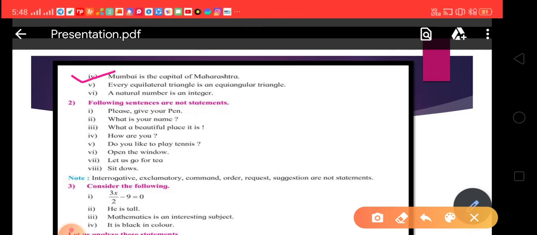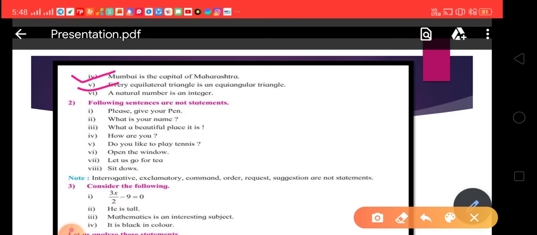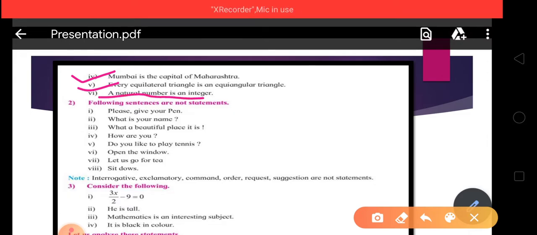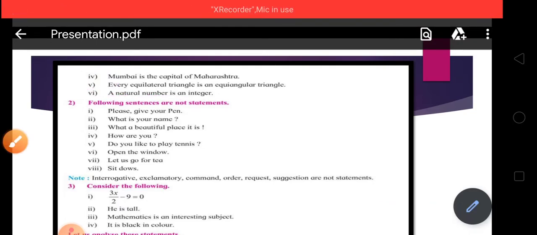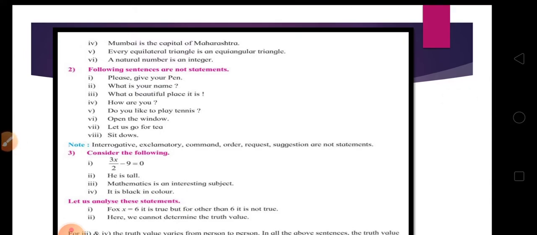Now friends, next one, every equilateral triangle is an equiangular triangle. Is it true or false? Yes, it is true. It means this sentence is also a statement. Now friends, last one, every natural number is an integer. Is it true or false? Yes, it is also true. It means these sentences are statements.